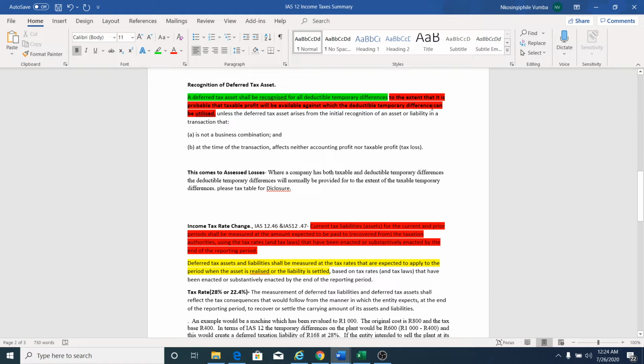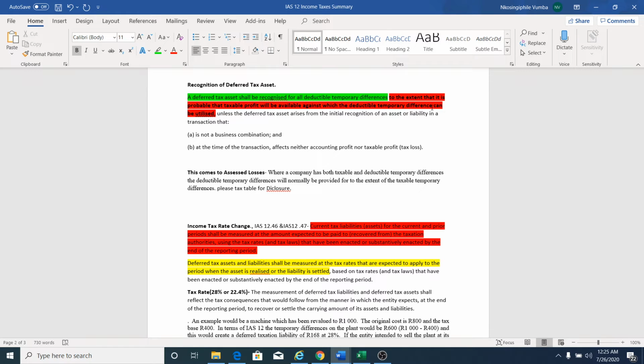This is very important, especially when you are dealing with assessed losses. Assessed losses give rise to a deferred tax asset. But you are already making losses, so you need to be comfortable and know that, for me to recognize this deferred tax asset that arises from the assessed losses, will I be able to make profits in the future?